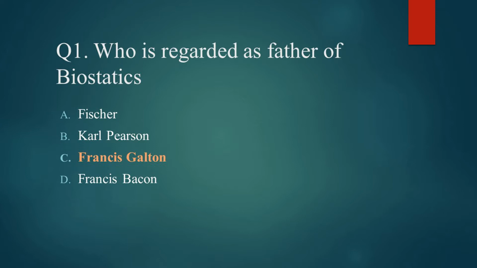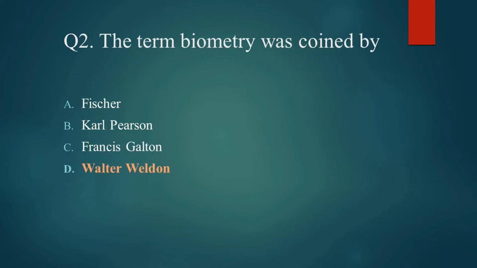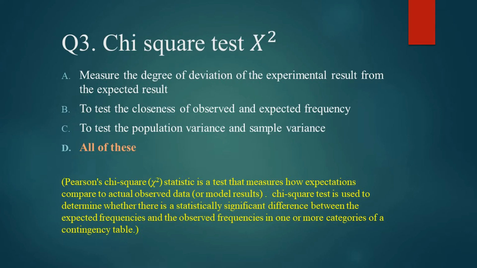So option C, Francis Galton is the right answer. Question number 2 says, the term biometry was coined by, so option D, Walter Weldon is the right answer. Question number 3 says, chi-square test measures.